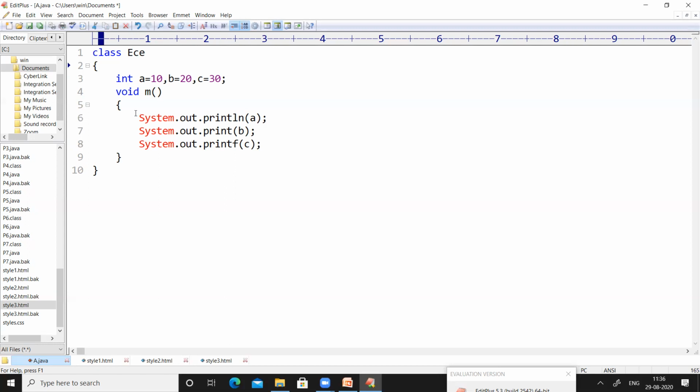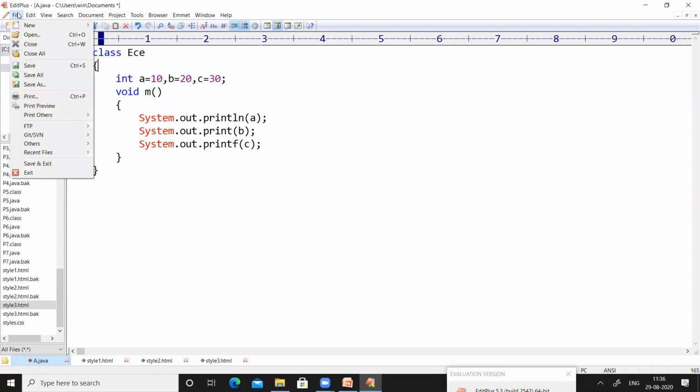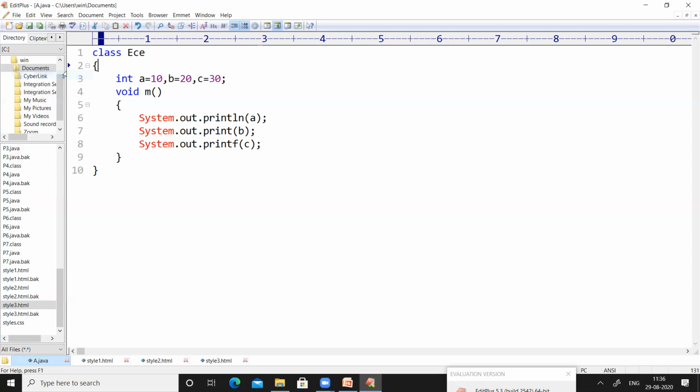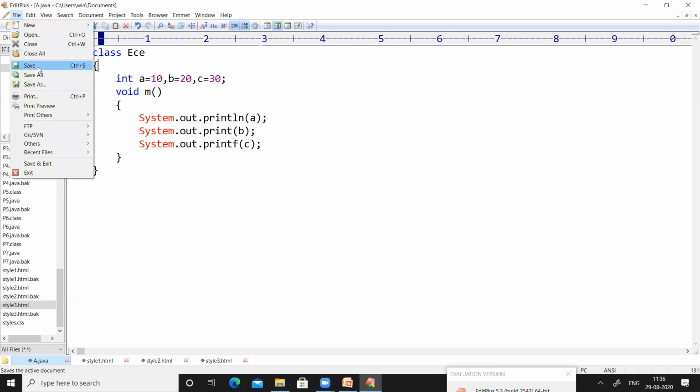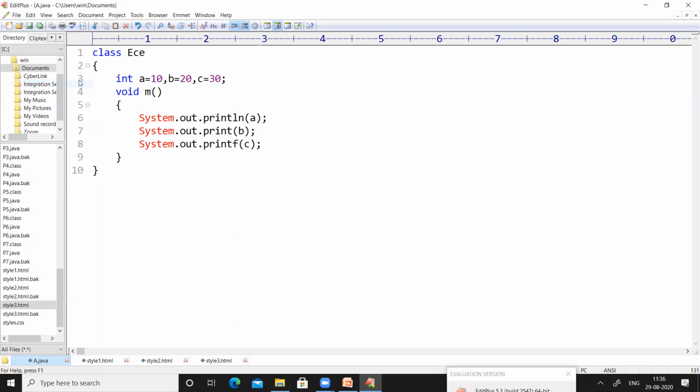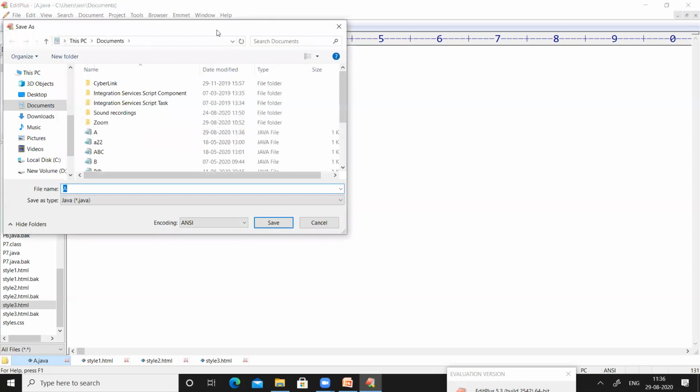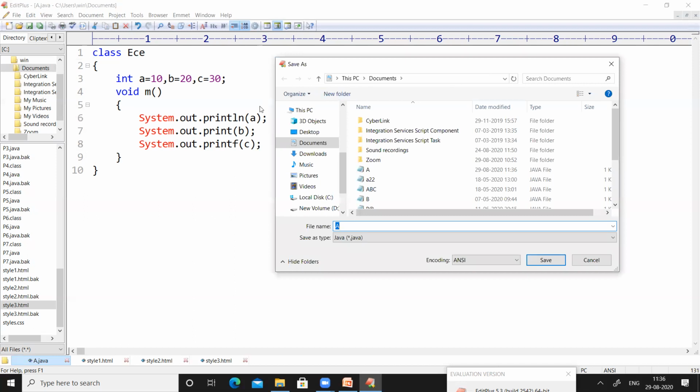So saving programs in Java is also very important. We have to save the program as the class name. Here in this program, we have only one class. That is why I am saving this code as the class name, that is ECE.java.